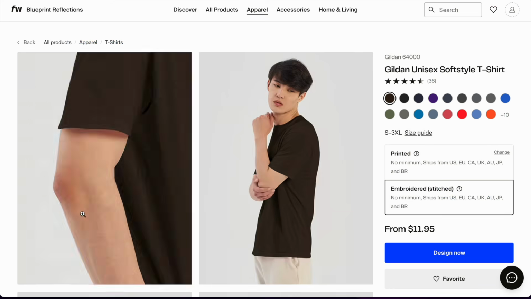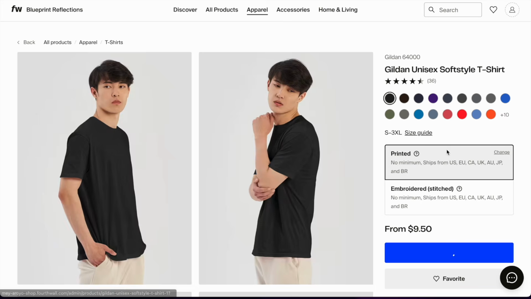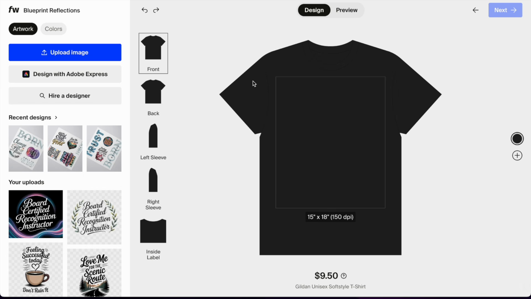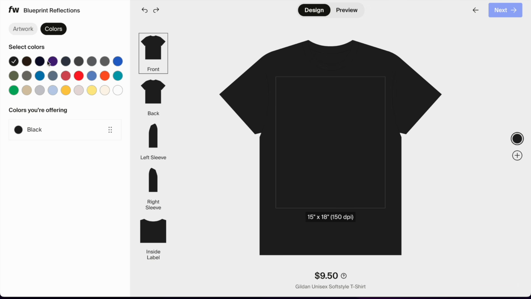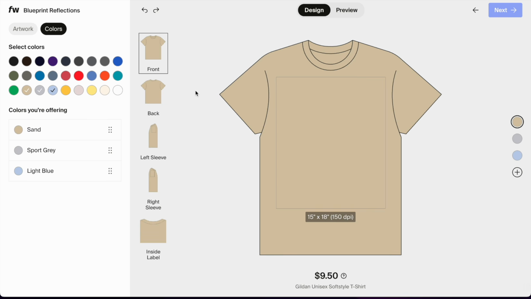Because if you want to design something here, let's say a printed t-shirt, you click on design now on Fourthwall and you do this on the spot on this platform. And since I clicked, let's show you how to create a design for a t-shirt. We can click on colors to say, for example, I want all of these colors available, or I just want some of the light ones available, and let's deactivate those. And this is how you choose the base color for your shirt.